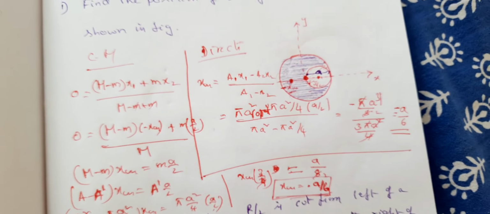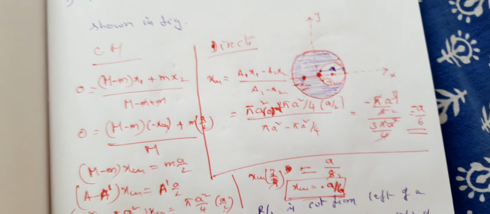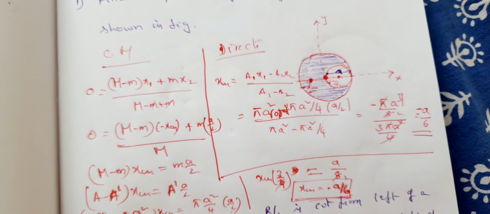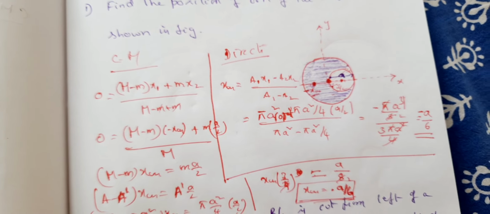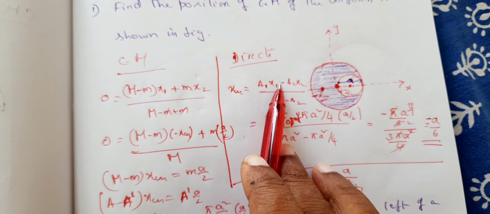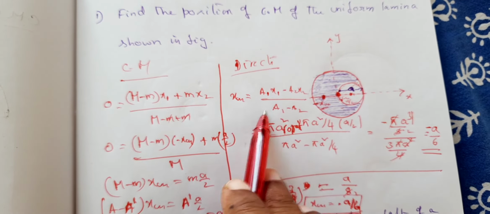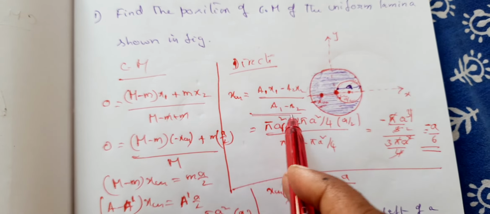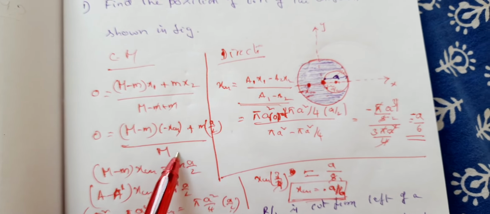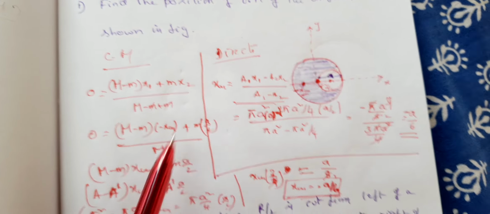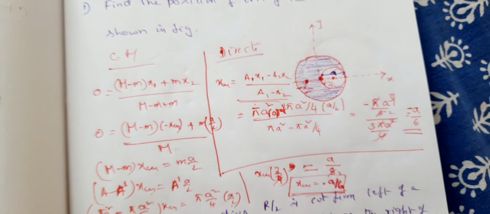Okay. Right. See, please note it down. So clearly it shows that whenever a part of some uniform lamina is removed, you can just simply substitute in this one the new center of mass to be A1x1 minus A2x2 divided by A1 minus A2. This is much more easy. This is of course conceptual, where you can understand, this gives you the exact feel of what is happening here, right? And this gives you the shortcut of how to solve the problems very quickly, right? So make a note of this.